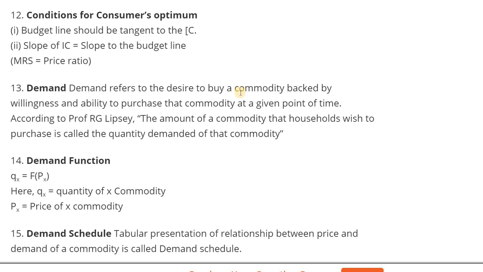What are the conditions of consumer's optimum point? Consumer's optimum point means where the budget line touches the indifference curve. That one is the consumer's optimum. The budget line should be tangent to the indifference curve, which means where the budget line and indifference curve touch, that point we are calling the optimum point.